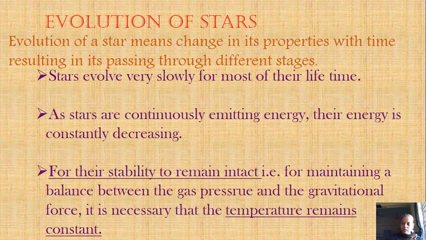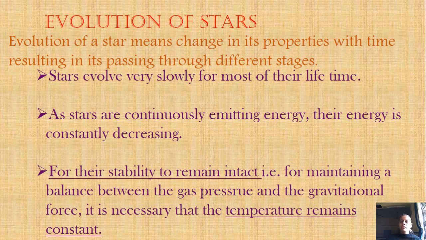Now when the star is going through all these stages, it is continuously emitting energy. We get the energy from the sun, right? We always say the heat of the sun, we use the heat of the sun. So when this continuous energy is emitted by the stars, their energy is constantly reducing.